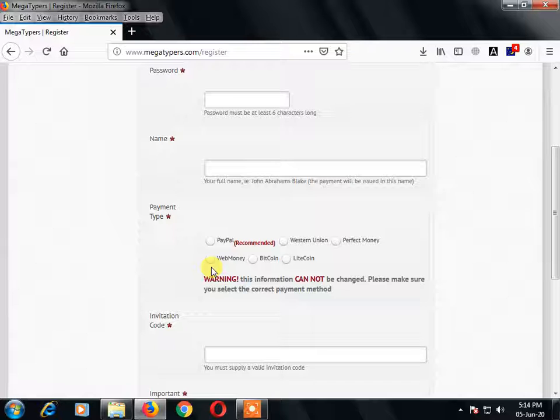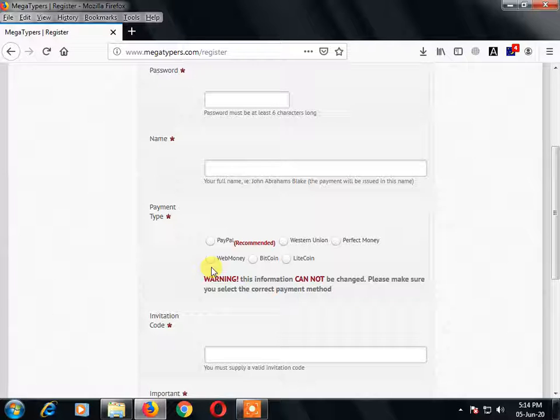Here there is a warning: this information cannot be changed. Please make sure you select the correct payment method. But after signing up, when you log in, there is an option to change the payment method. But for this website's recommendation, and for my recommendation also, use PayPal, because PayPal is not charging any money, it's just free of cost.